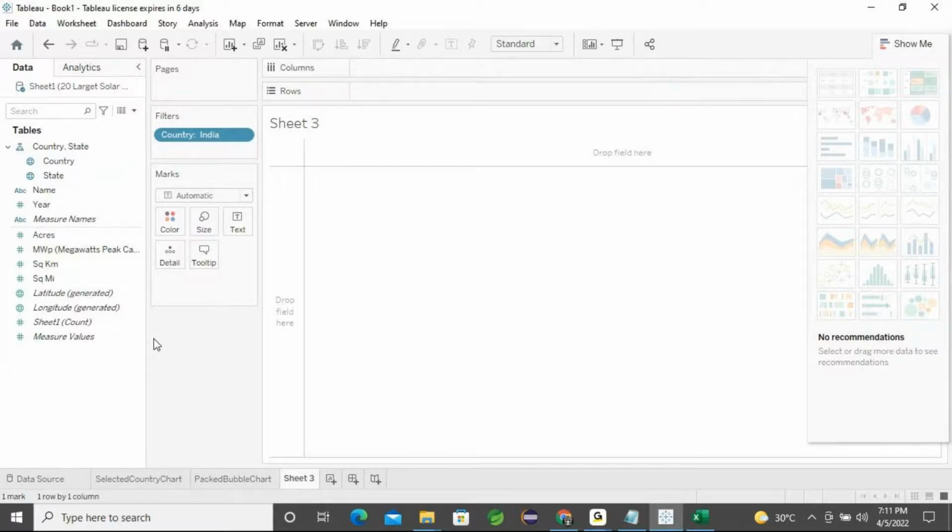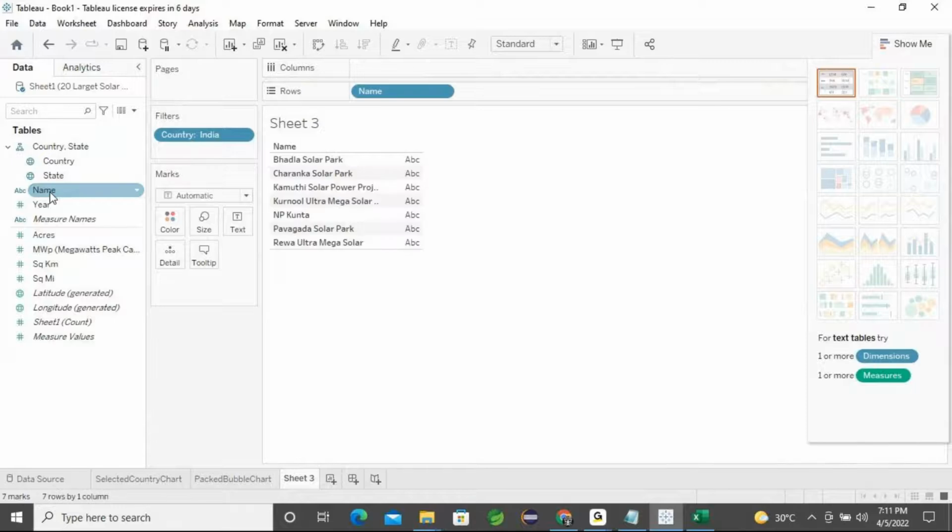Then the name of the parks is there. I just double click it. You can see 1, 2, 3, 4, 5, 6 and 7. So in total I have 7 parks available in India.